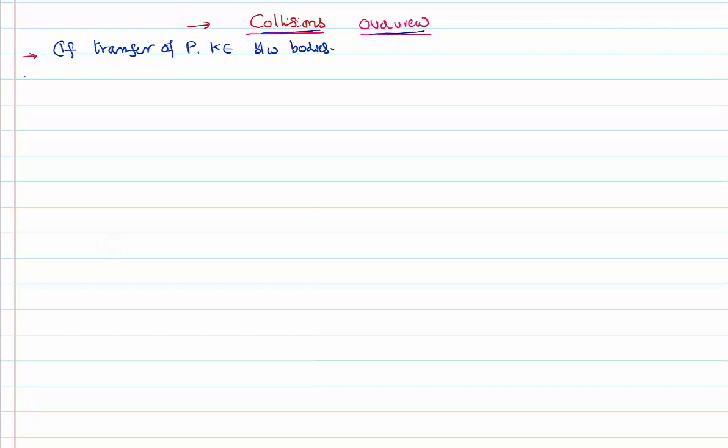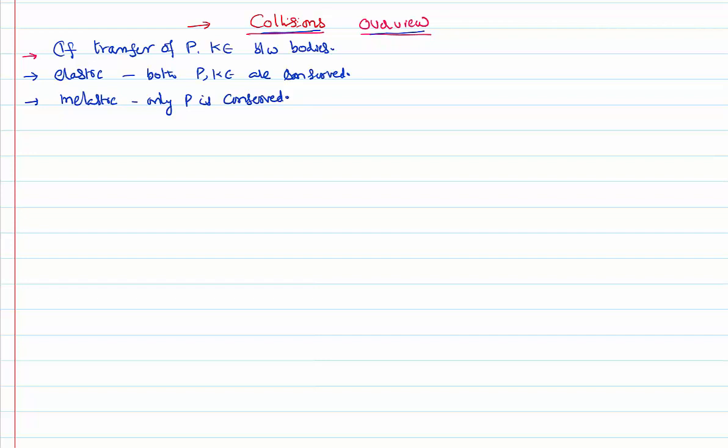In that previous video lesson, we have also defined there are two types of collisions. Elastic collisions, where both momentum and kinetic energy are conserved, whereas there is another kind of collision called inelastic collision, where only momentum is conserved but kinetic energy is not conserved.